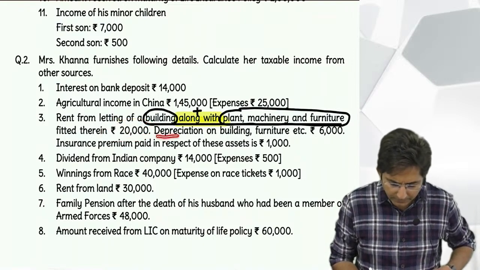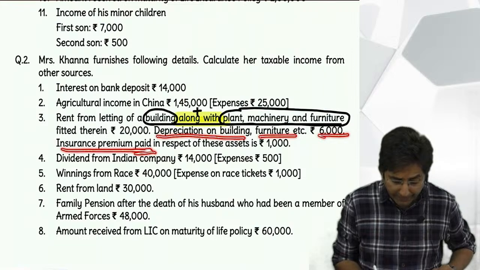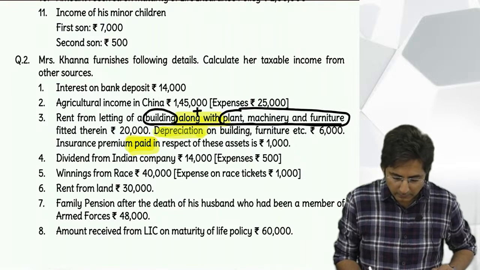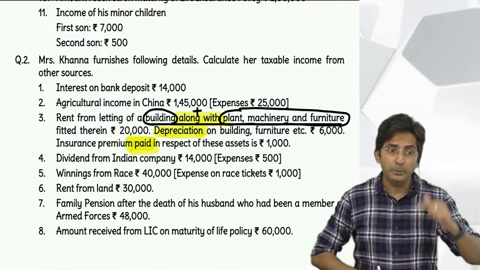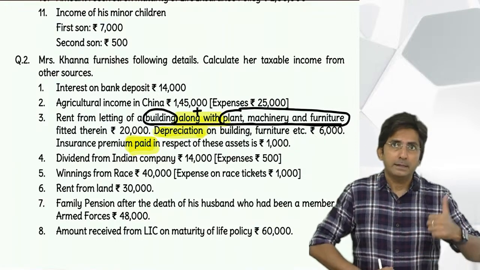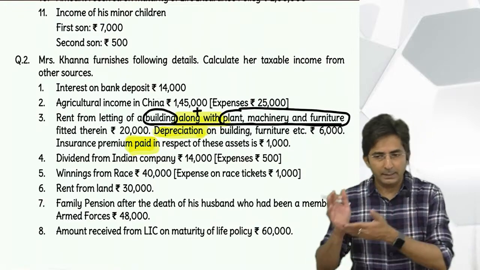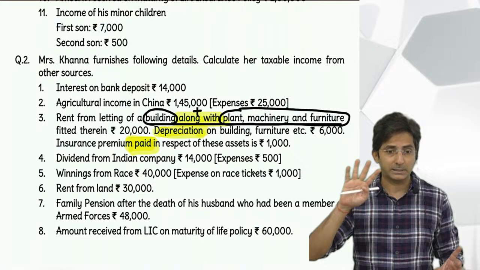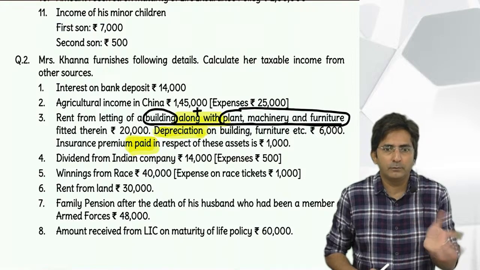But then see, depreciation on building, furniture, etc. Insurance premium paid. You know this word paid, depreciation, this gives you the feeling of expense. And whenever expenses come, you should be reminded of those 5 points of deduction under section 57. Repeat those 5 points. Taxable income, deduct the expense. Exempt income, ignore the expense. Winnings, ignore the expense. Dividend and mutual fund income, deduct only one expense: interest on loan, maximum 20% of dividend income or mutual fund income. Family pension, standard deduction, 1/3 or 15,000 whichever is less.